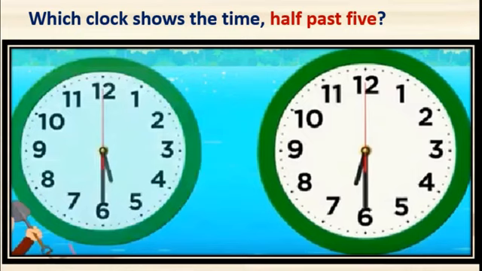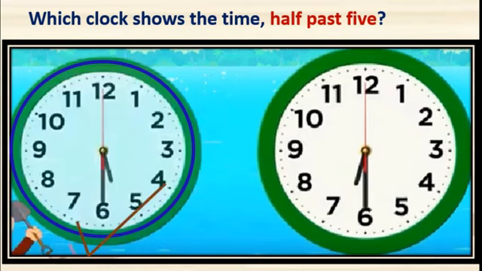And we need the time 5:30. Yes, you are right. The first one is the correct answer, because the hour hand is between 5 and 6, isn't it? So the first clock is showing 5:30, right? And the second clock is 6:30, right? Okay.